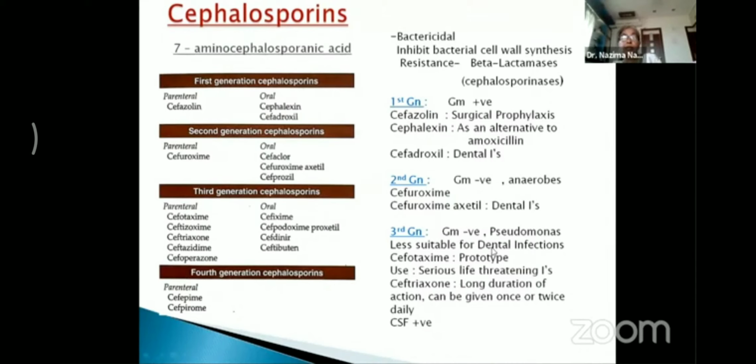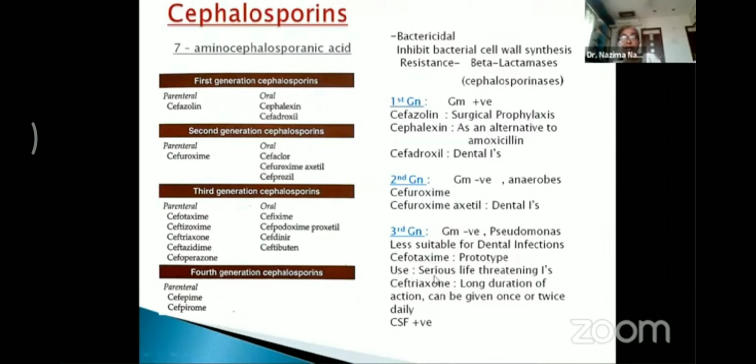They are not used in, or are less suitable for, dental infections. Therefore, at least you should be knowing about these drugs. Cefotaxime is the prototype drug in the third generation. The use of this drug is in serious life-threatening infections, especially in hospital settings, because this drug is given parenterally. So parenterally it is a life-saving drug.